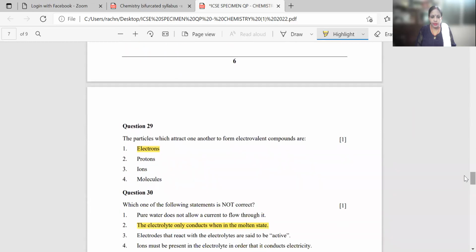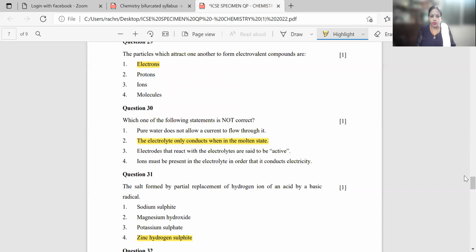Then question number 29, the particles which attract one another to form electrovalent compounds are electrons, because in electrovalent compounds, if the metallic element is losing electrons, those electrons are gained by the non-metallic element to complete their respective stable configuration. So electrons is the correct answer. Question number 30, which one of the following statements is not correct? Pure water does not allow a current to flow through it. It is correct. Pure water is a non-electrolyte. The electrolyte only conducts when in the molten state.